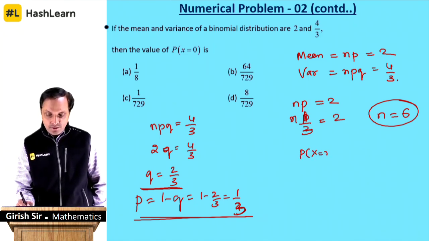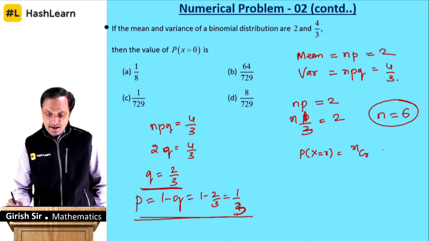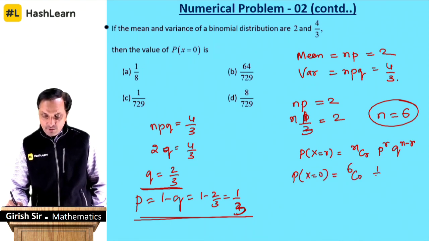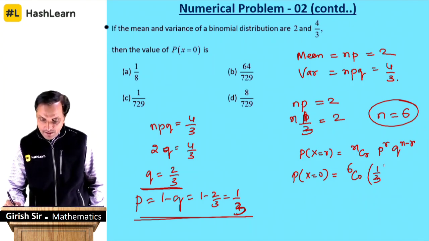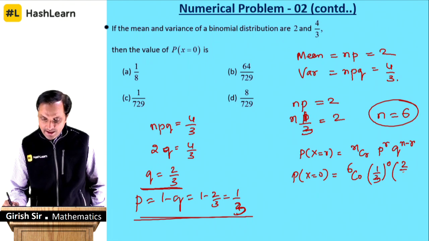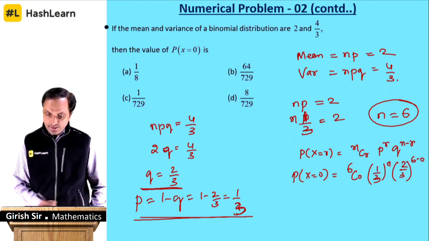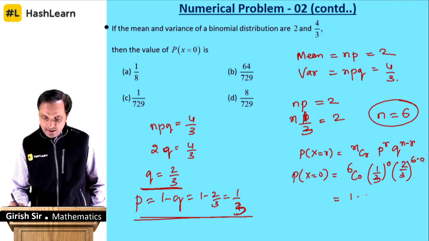Probability of x is equal to r is nCr p power r q to the power n minus r. So probability when x is equal to 0, n is 6C0, p is 1 by 3 power 0, q is 2 by 3 power 6 minus 0. So 6C0 is 1, this is 2 to the power 6 divided by 3 to the power 6.